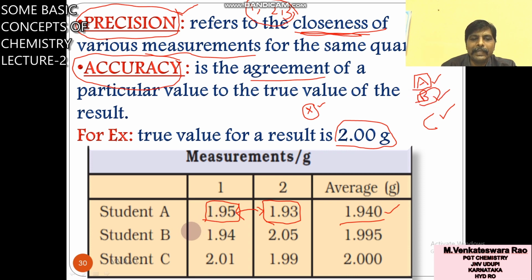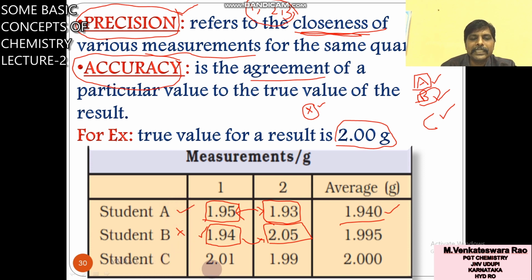Second, student B did the experiment. The first time he got the value 1.94, and the second time he got 2.05. The variation is too much, there is no closeness between these two trials. So precision is less here, and for student A precision is more.